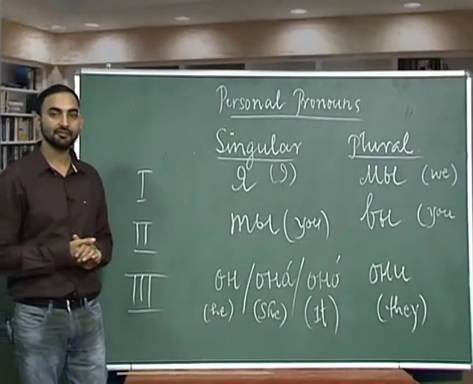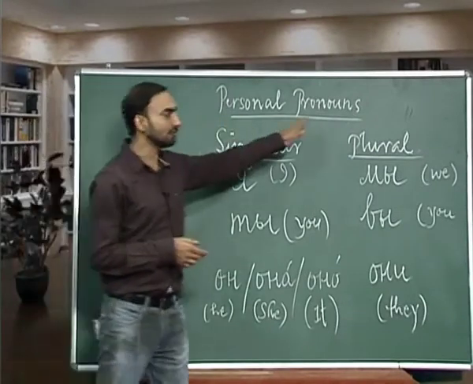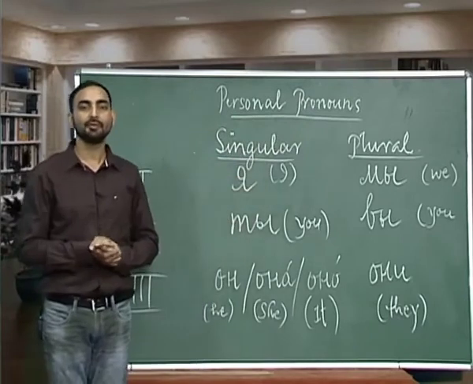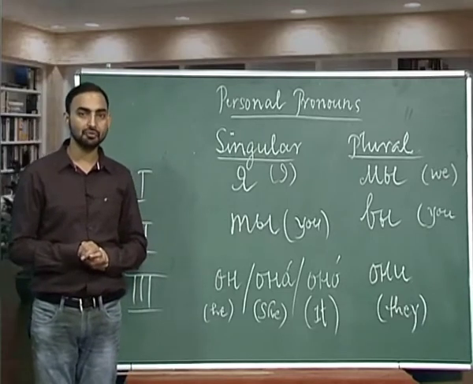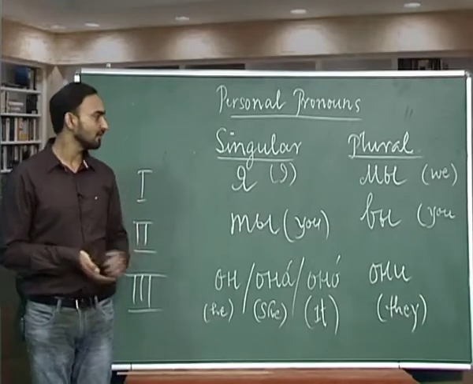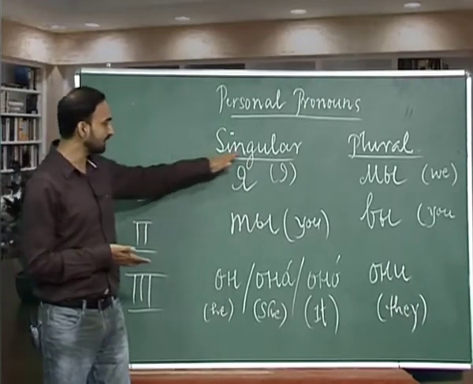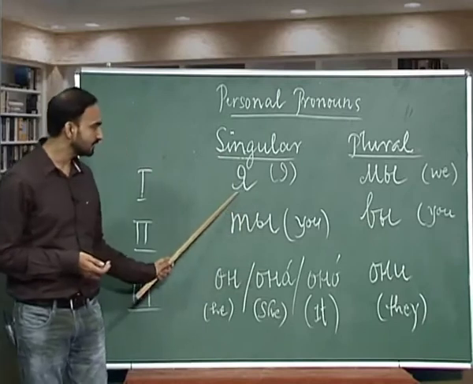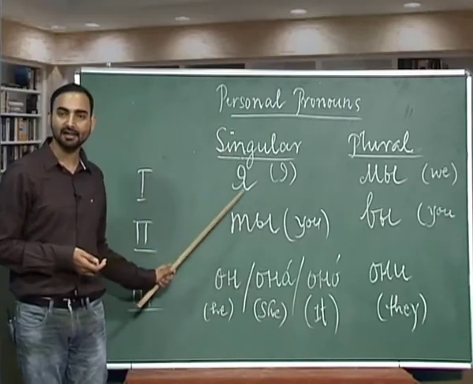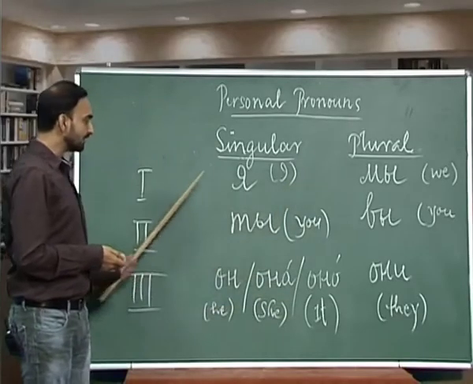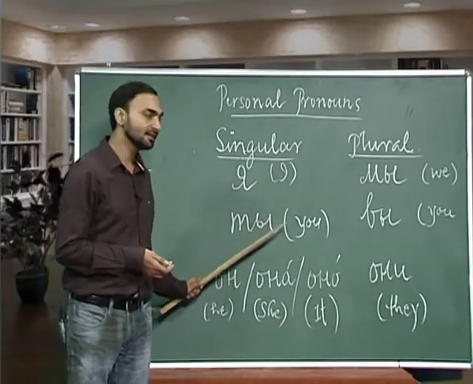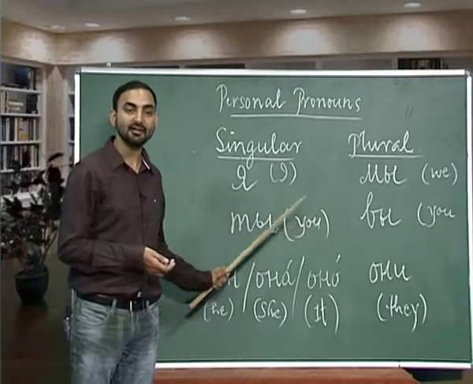Next topic which we are going to discuss today is personal pronouns in Russian. So how do we denote personal pronouns in the Russian language? Like in English we have I, we, you, he, she, it, and they. In Russian, first person singular number is я. Я is I. First person plural number is мы. Я, мы. Second person singular number is ты. Ты is informal you or singular you.